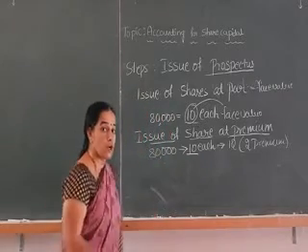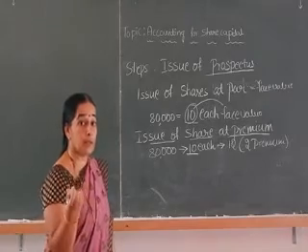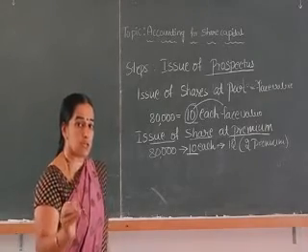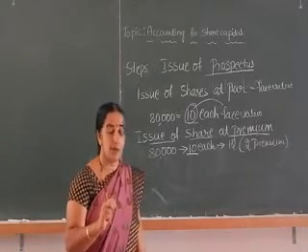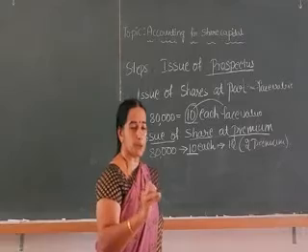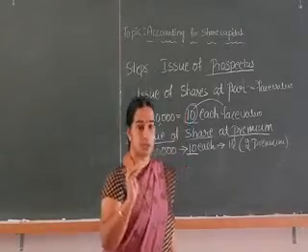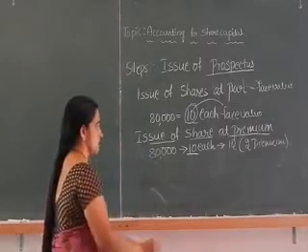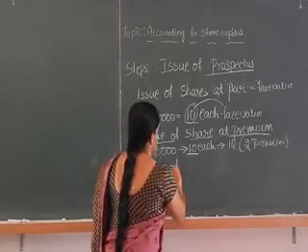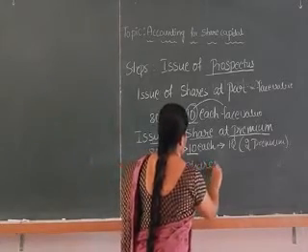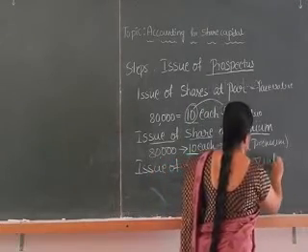So issue of shares at a premium means issuing the shares for more than the face value. Now 100 rupee shares issued at 110 is called issue of shares at a premium. Suppose the same 100 rupee shares are issued at rupees 100, then it is called issue of shares at par. So the last type is issue of shares at a discount.